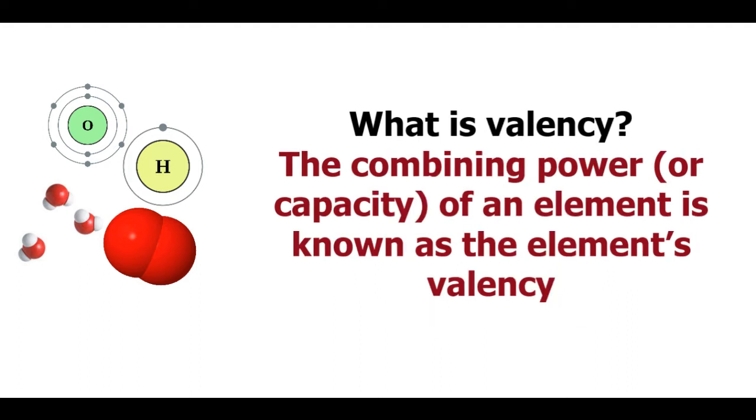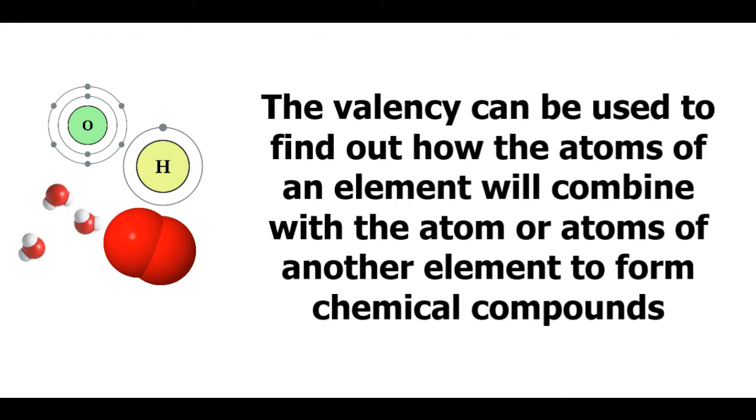But what is a valency? The combining power or the capacity of an element is known as the element's valency. The valency can be used to find out how the atoms of an element will combine with the atom or the atoms of another element to form chemical compounds.